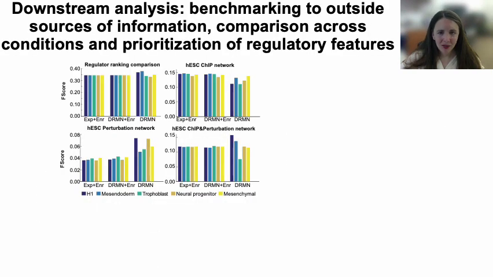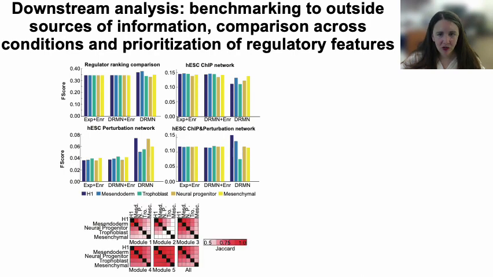Downstream analyses facilitated by the results of DRMN include benchmarking comparisons to regulator sets and networks inferred from outside sources, providing important validation for our results. Additionally, results are readily compared across conditions, shown here with the example of module gene set comparisons across the 5 human cell types studied in this dataset.